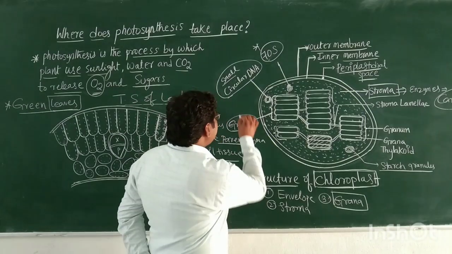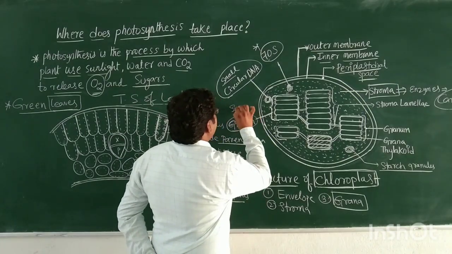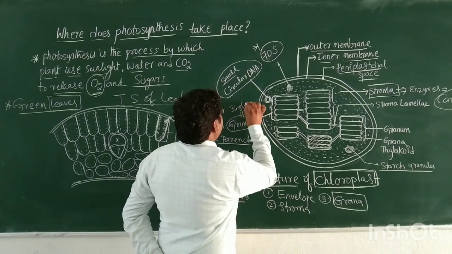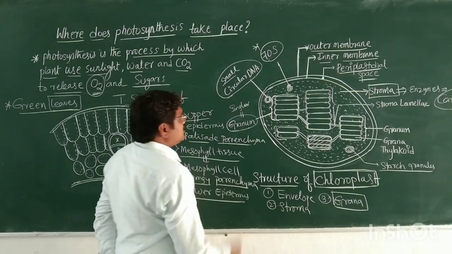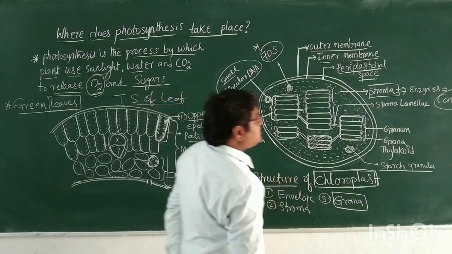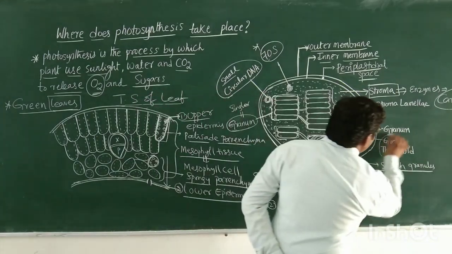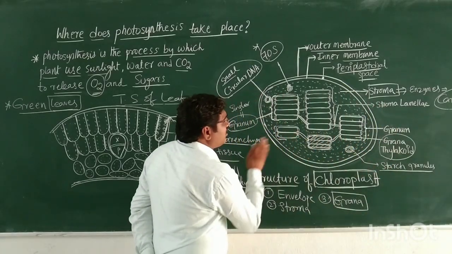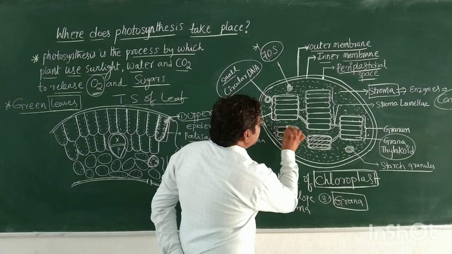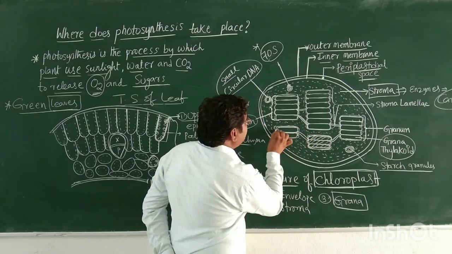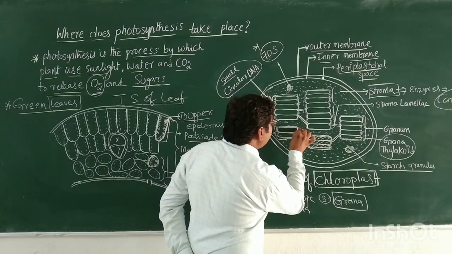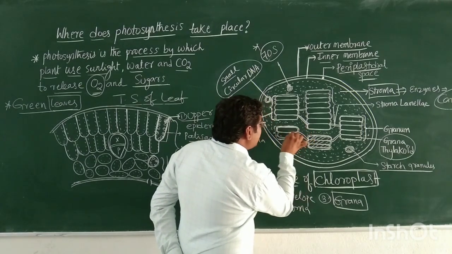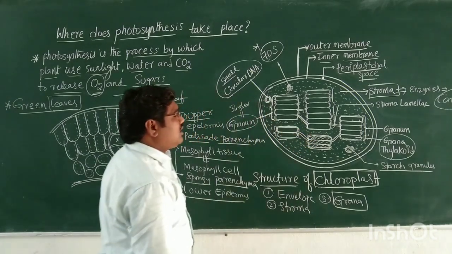Granum is singular, and grana is the plural. This is a grana thylakoid. The thylakoid is nothing but a small, flattened, sac-like membranous structure.